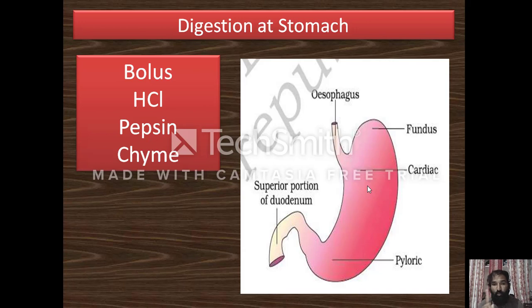One is that whatever harmful microorganisms the food contains are killed by the HCl. And the second most important function of the HCl is that it maintains an acidic environment, an acidic pH environment, in the stomach. Whenever the HCl is released into the stomach and mixed with the food material or the bolus, what will happen? The food becomes acidic.